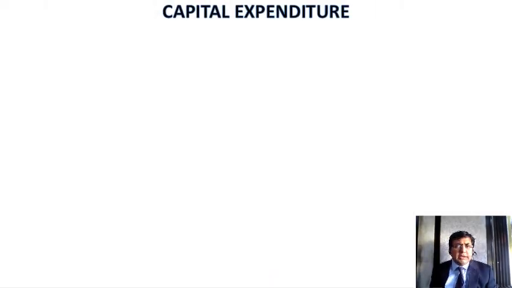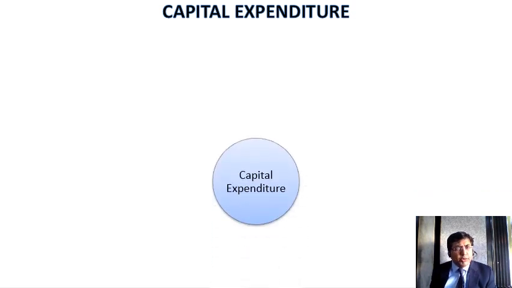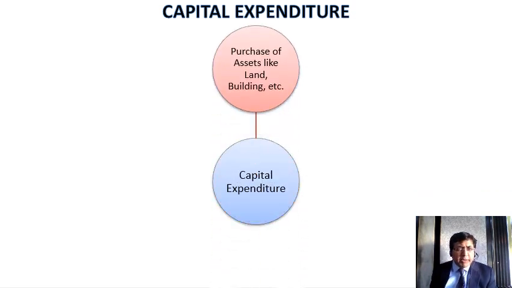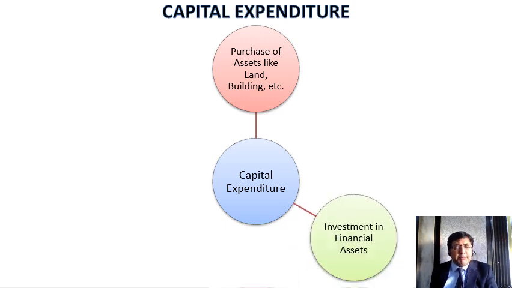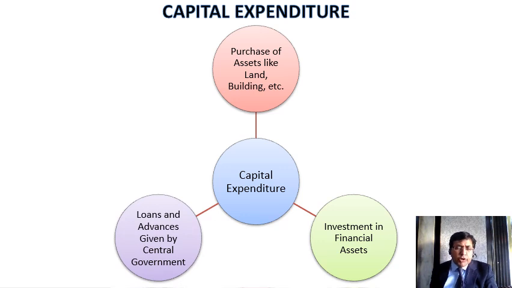Now let's analyze capital expenditure. Capital expenditure includes the money spent by the government on the purchase of assets like land and buildings. It includes investment made by the government in financial assets. It also includes the loans and advances given by the central government. In the last few budgets, you must have come across the term capex in the budget document. It is generally said that when the government goes for a capex budget, the main aim of the government is the infrastructure development of the economy.